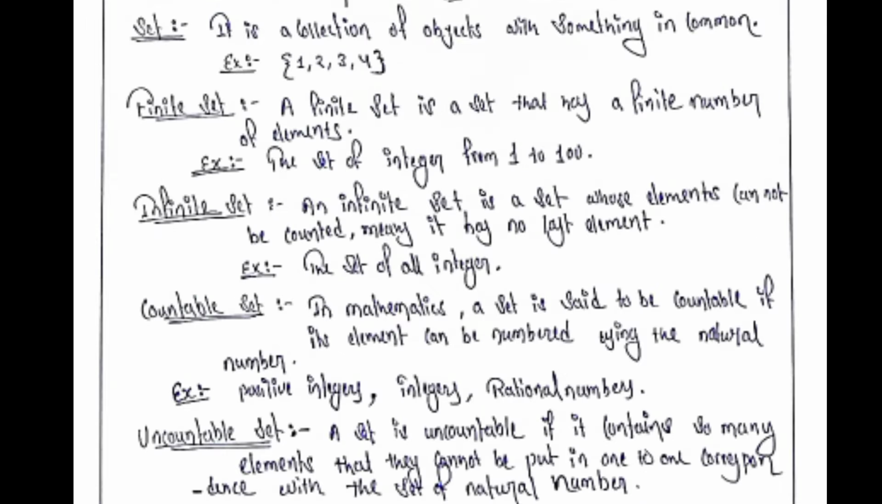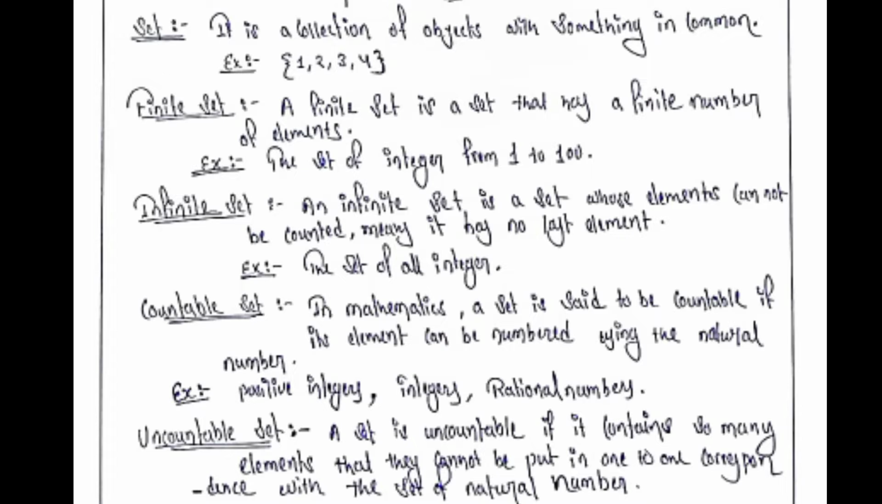Next we have set. Basically it is a collection of objects with something in common. For example, we can take the set of 1, 2, 3, 4. There are various types of sets. First off, we have finite set. A finite set is a set that has a finite number of elements. The set of integers from 1 to 100 is an example of a finite set.